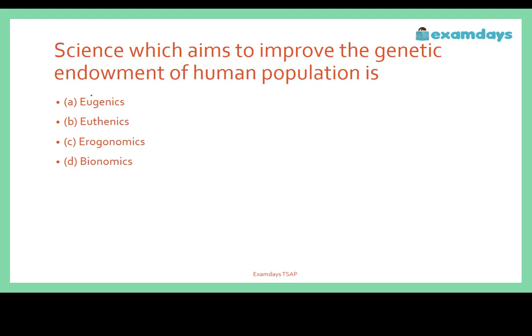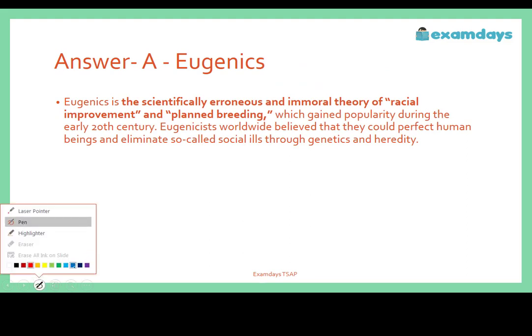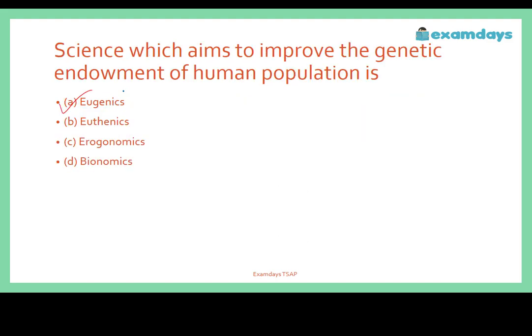The correct answer is option A, eugenics. This is the valid point for eugenics, which aims to improve the genetic endowment of the human population.